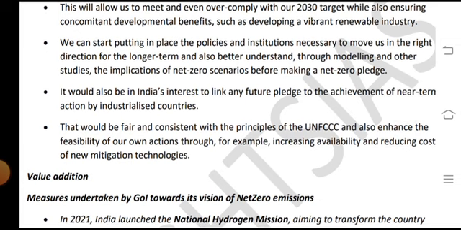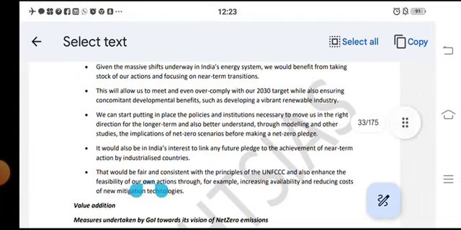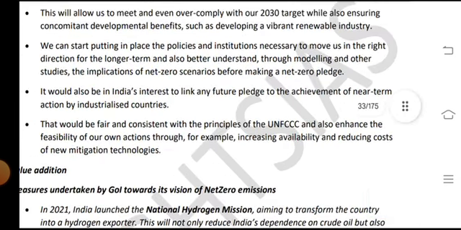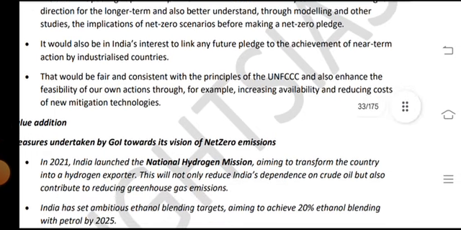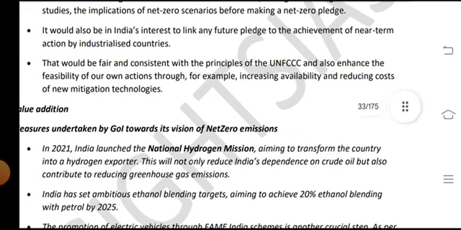We can start putting in place the policies and infrastructure necessary to move us in the right direction for the longer term, and also better understand through modelling and other studies the implications of net zero. It would also be in India's interest to study the net zero scenario before making the net zero pledge, and to link any future pledge to the achievement of near term actions by the industrialized countries.